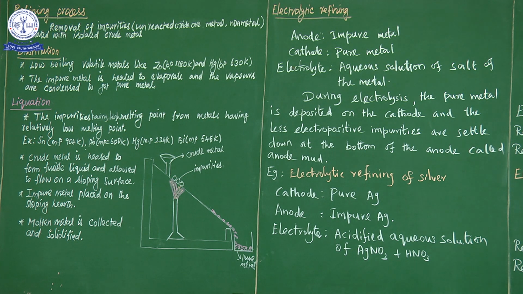So the liquation process is used to separate the metals tin, lead, mercury and bismuth. Those metals have a low melting point, but the impurities have a high melting point. So the impurities having a high melting point are separated from the metals having a relatively low melting point. So what is the difference with the distillation process? The distillation process is for metals which have low boiling point, volatile metals. In liquation the metals having low melting point are present.